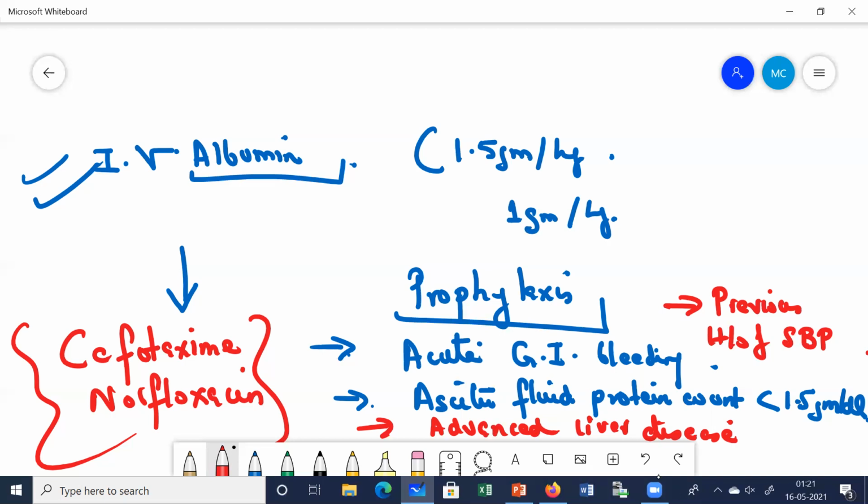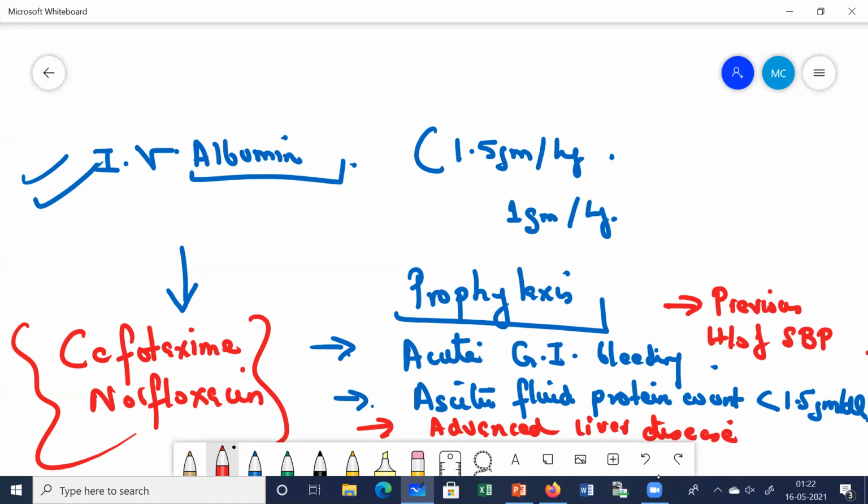Most important, we look at the leukocyte count, the polymorph count, and the ascitic fluid lactate levels. We look at the pH level, less than 7.3. Blood culture is positive in only 33% of cases, so that is not a very reliable indicator. We do the culture of the ascitic fluid, where we often find organisms like E. coli, Streptococcus or Enterococcus.